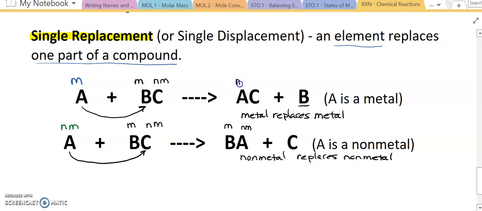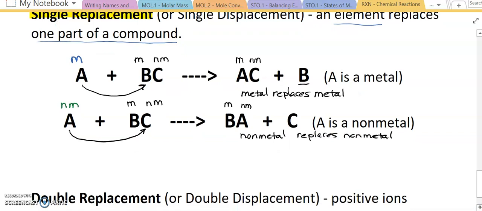Please remember that in an ionic compound, it's always a metal first, and a nonmetal second. So let's take a look at a couple of examples for each one of these.